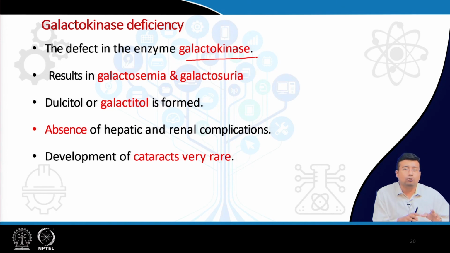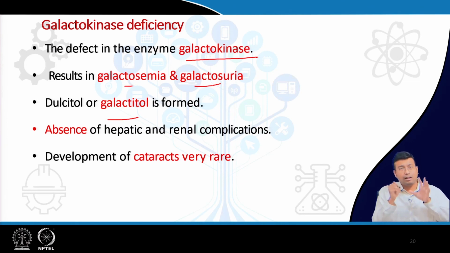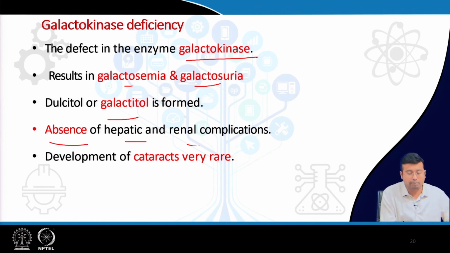Galactose will accumulate in the blood and be excreted in urine, but cataract is rare. Galactose can be converted to galactitol definitely, right, but there is no galactose 1-phosphate. So, galactose 1-phosphate is not deposited in the liver and kidney, so there will be absence of hepatic and renal complications. Cataract is also very rare, but still it can happen.